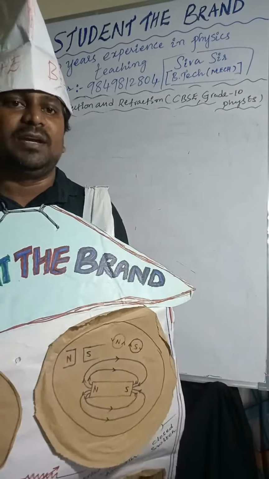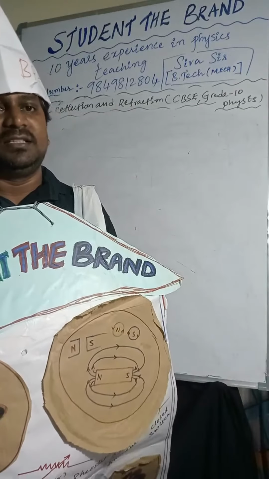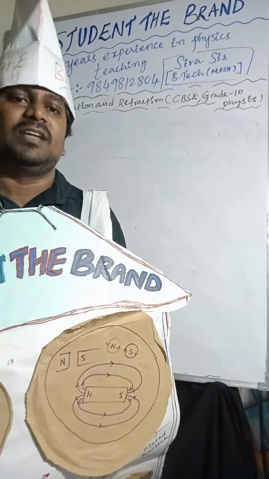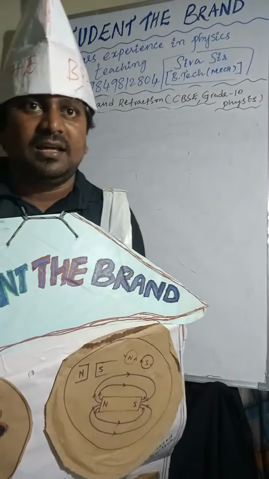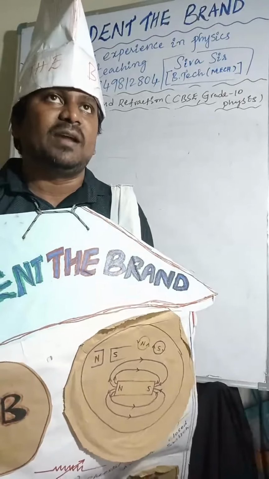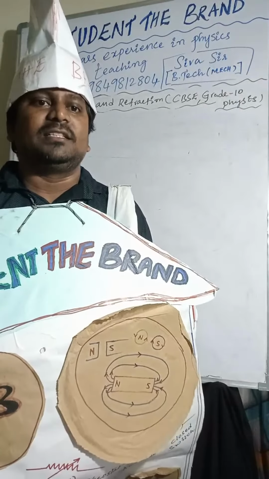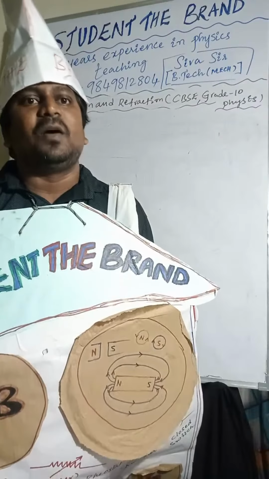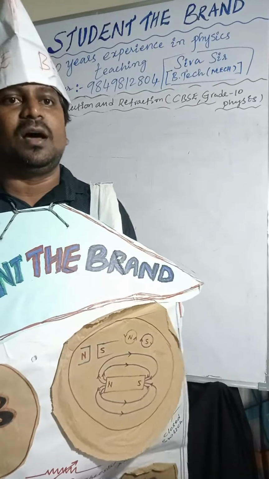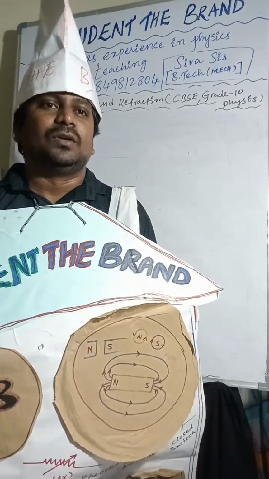Power of a lens is the reciprocal of focal length. The degree of converging or diverging of light achieved by a lens is known as the power of the lens. Power of a lens is positive for a convex lens and negative for a concave lens. I hope it is very clear to you all. So that is about power of a lens.